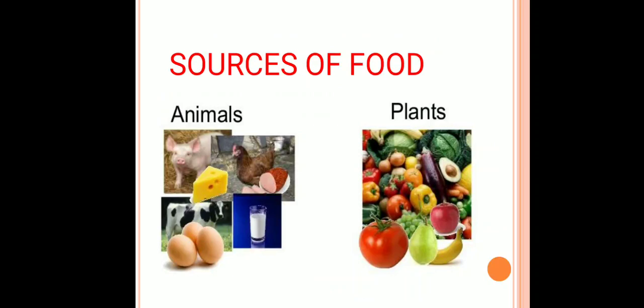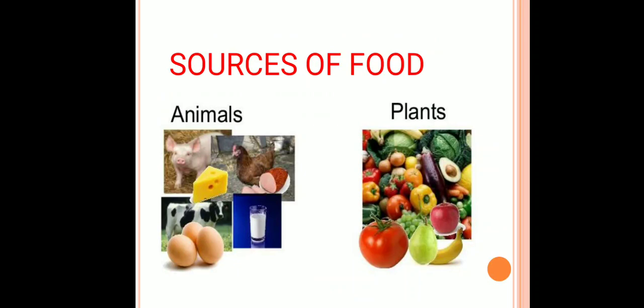Now come the sources of food. There are majorly two sources of food, plant sources and animal sources. But before that, we have to understand how plants make their food. Plants are producers, which means they can make their own food by the process of photosynthesis.